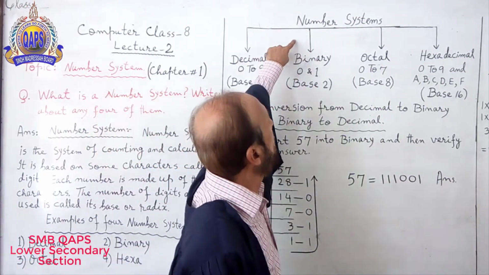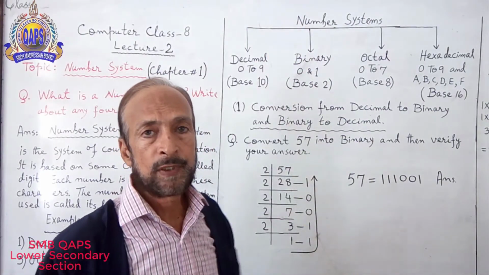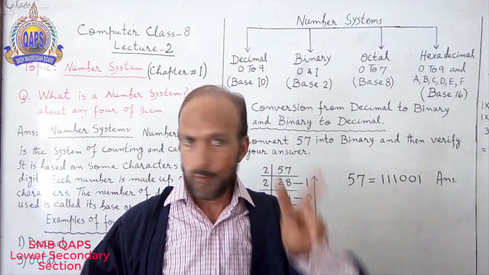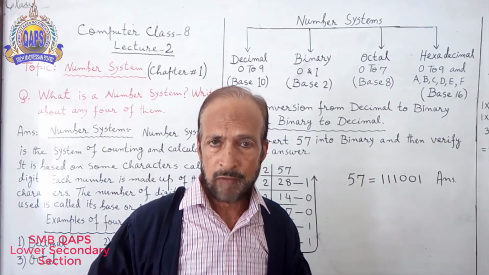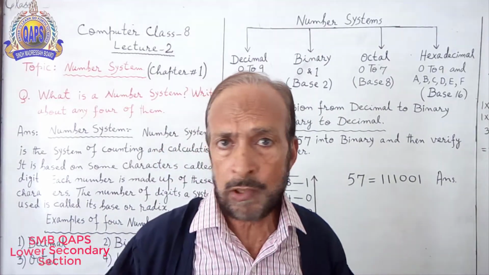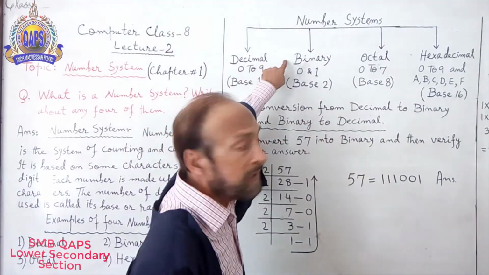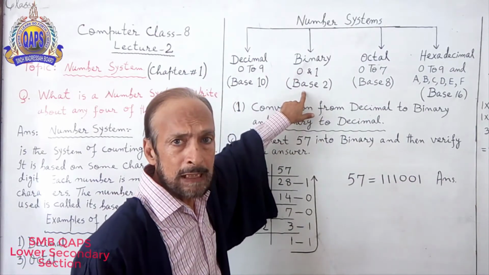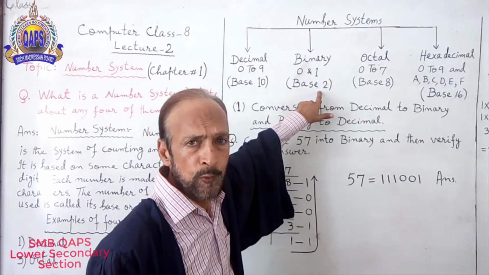Number 2, binary number system consists of 2 digits only. What are the digits? I told you 0 and 1 only. So binary 0 and 1. Base part 2.